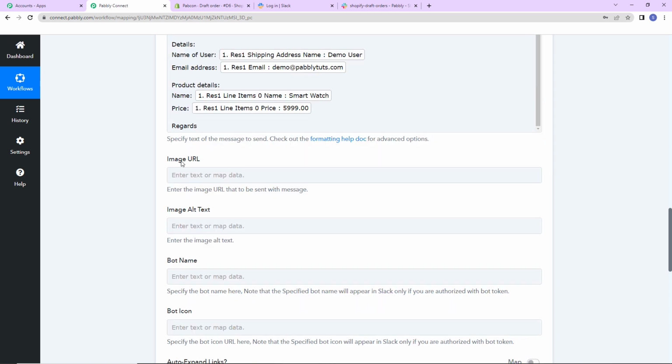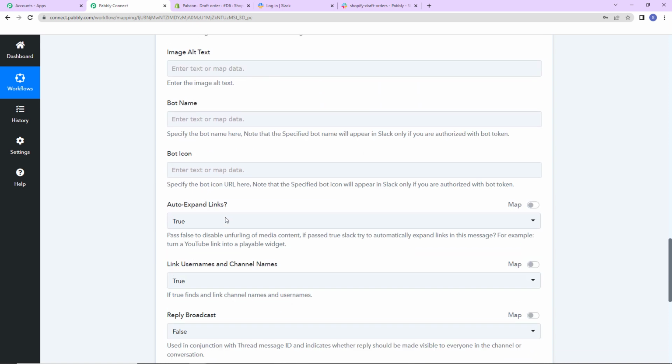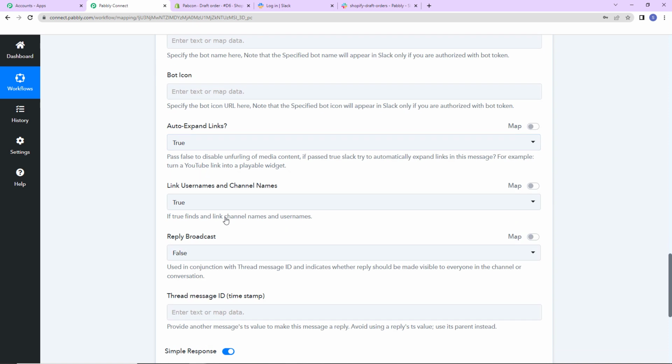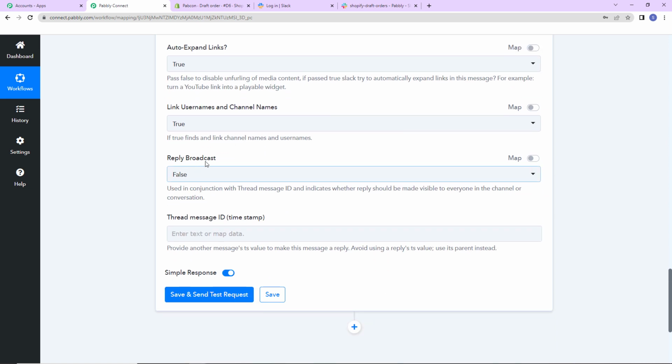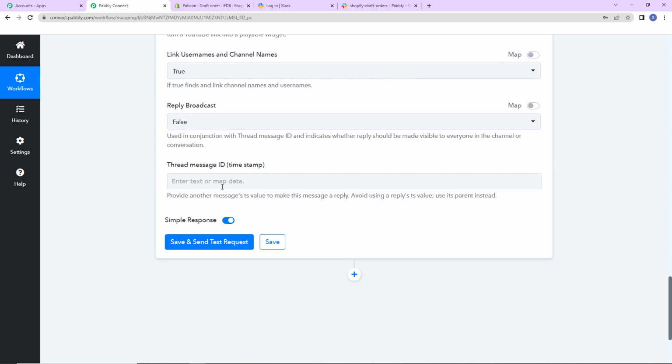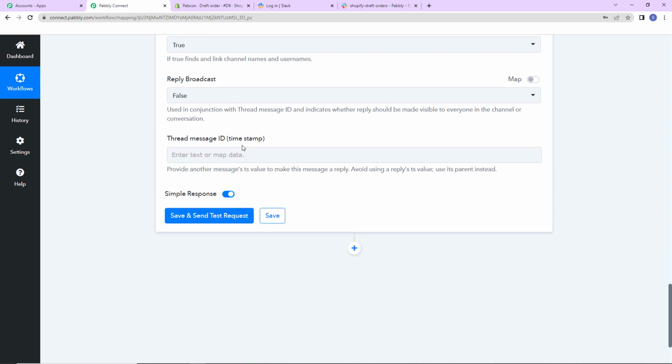Now if you wish to add an image URL or image alt text, bot name, bot icon, you can do the same. I'm just going to leave this blank. Then auto expand links. Here it is just true. Link usernames and channel names. Do you want that? You can select true or false. Reply to broadcast, false or true. Thread message ID. Here if you wish to provide an ID, you can always do the same.